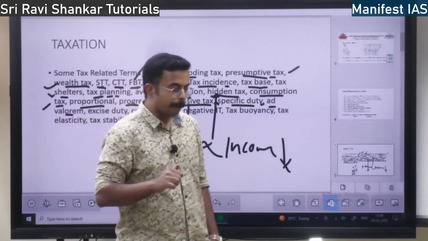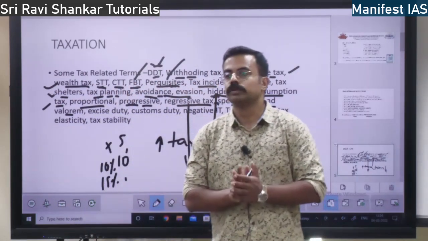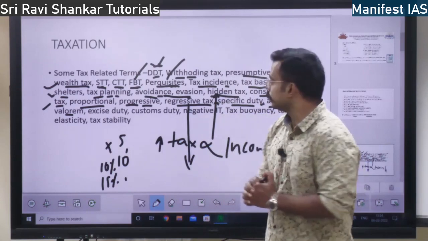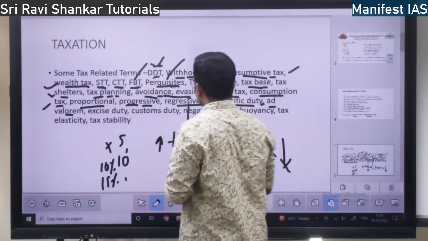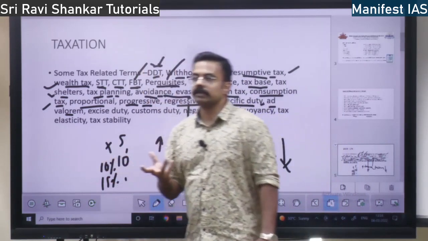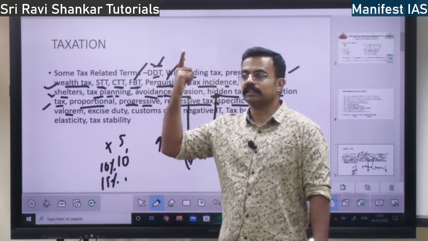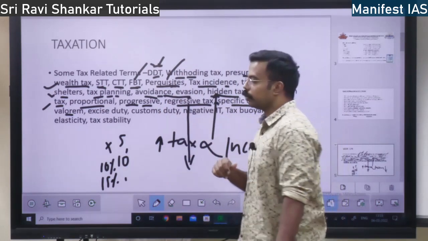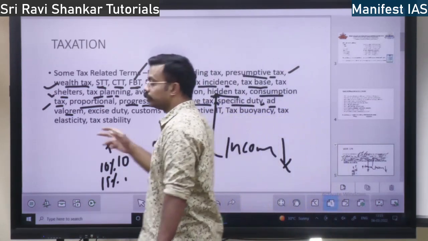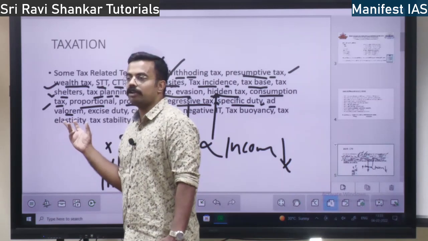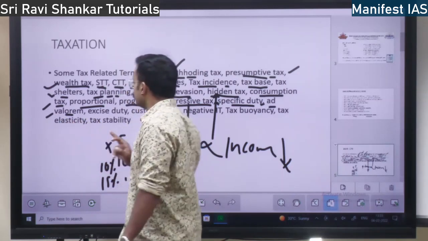Then next you have the concept of ad valorem. Ad valorem means based on the value. Based on the value, tax is imposed, right? If, for example, you buy diamonds, diamond is high value, so tax is high. So you buy some clothes, clothes are low value, so tax will be low. Based on value of the goods, tax is imposed, that is ad valorem.